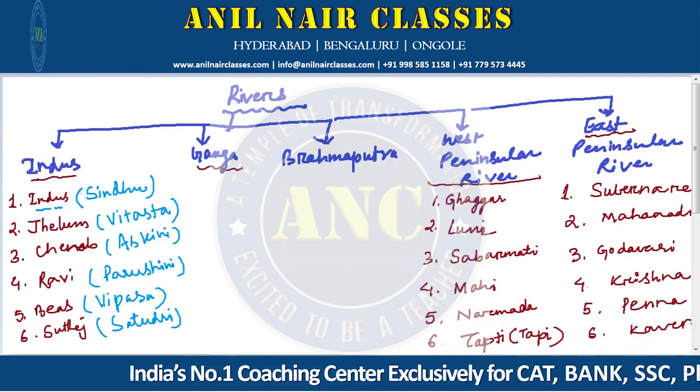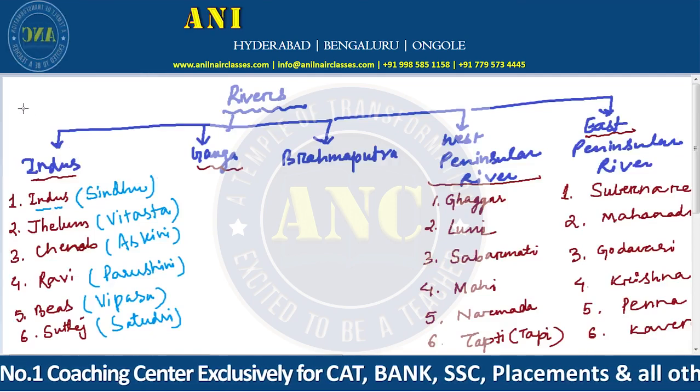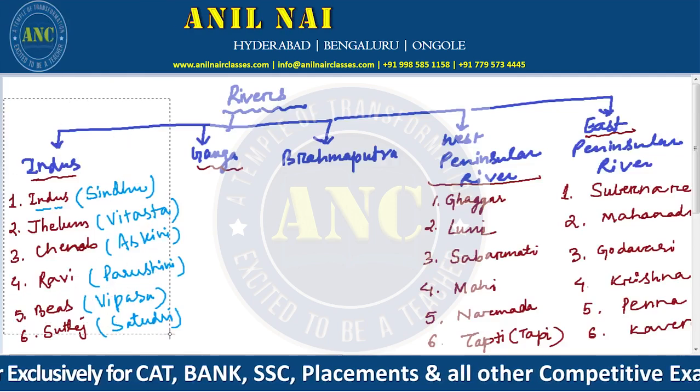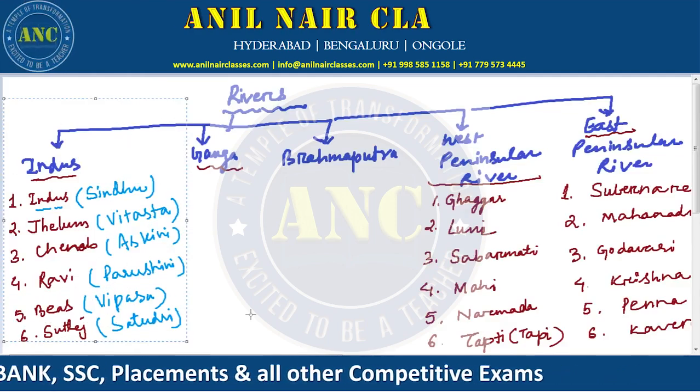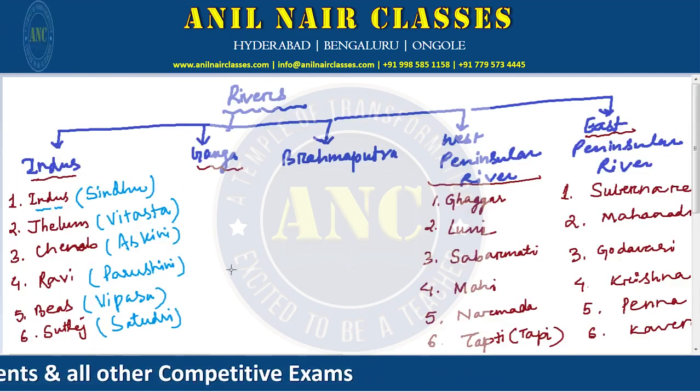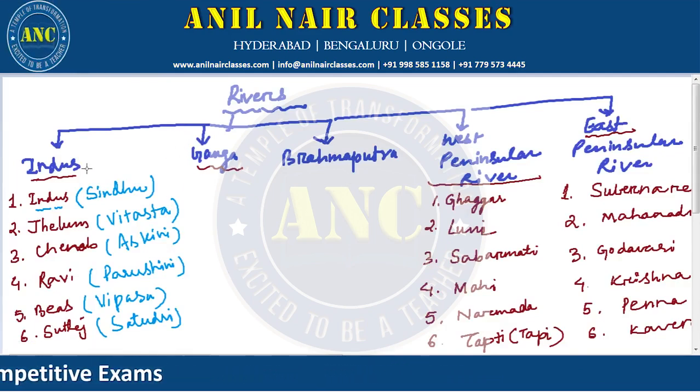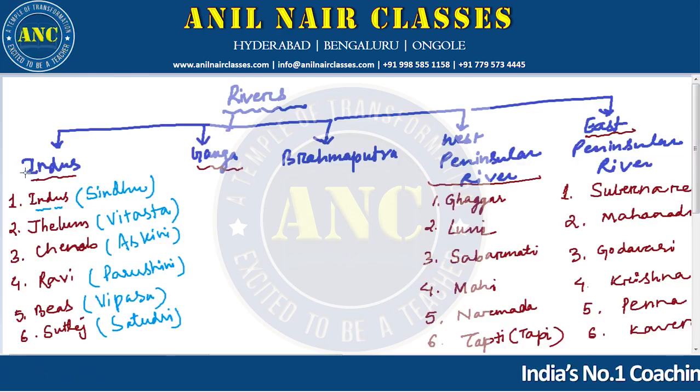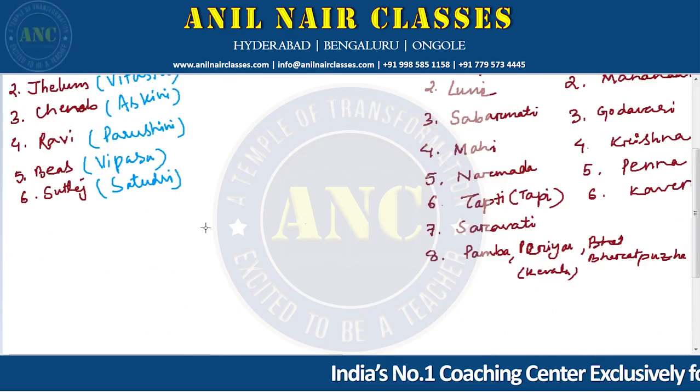Good. Now this Indus is done, so I'll remove this part. Okay, let it be. Later we can revise. So the next one, as there are 5 river systems. One is Indus, we have already covered. Now we will go to Ganga.